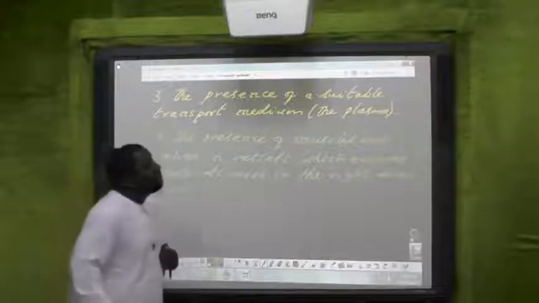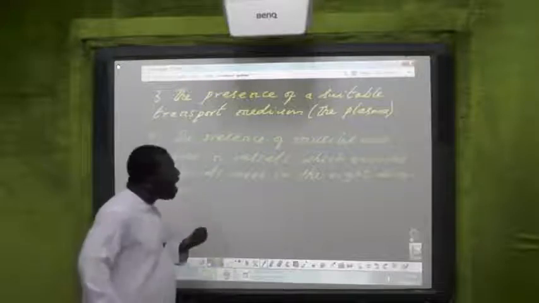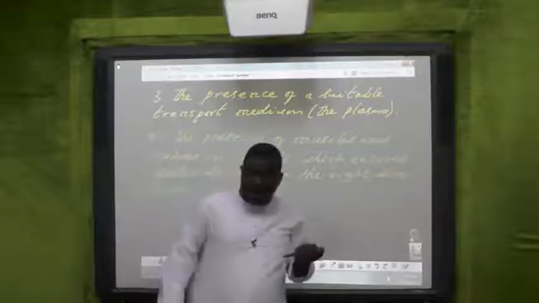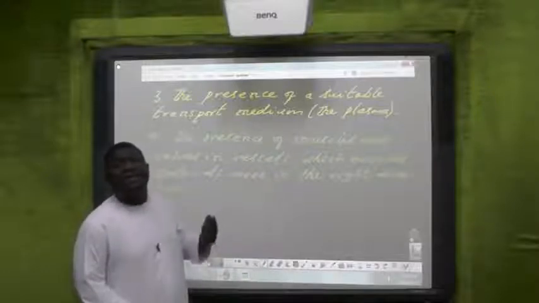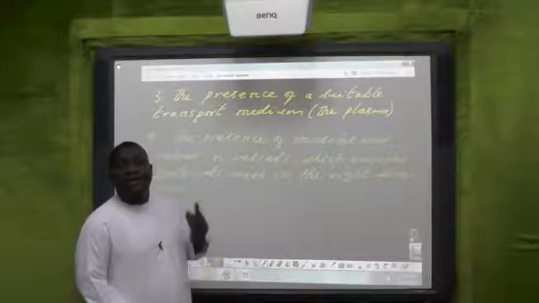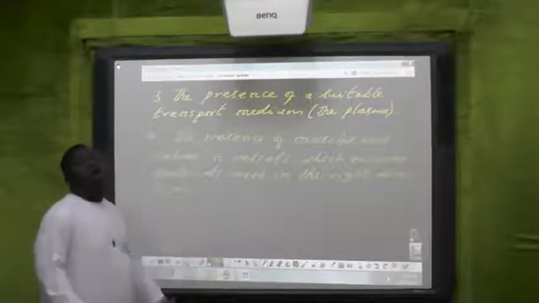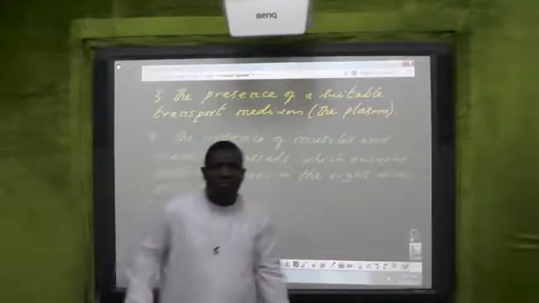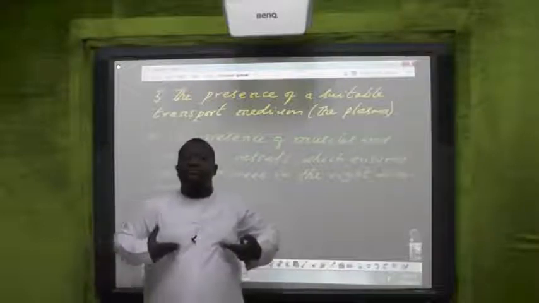Now, the fourth feature is the presence of muscles and valves, which ensure that the materials move in the right direction, directions where they are wanted, directions where they are needed. Blood down your legs still finds its way up to the heart.